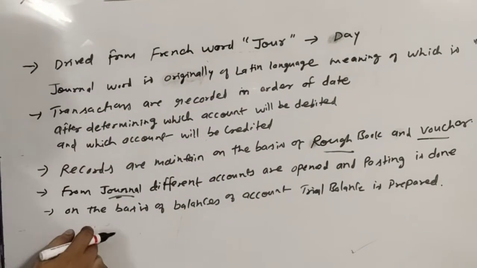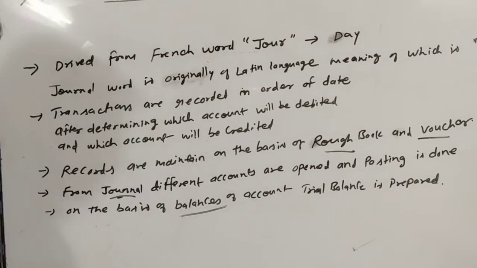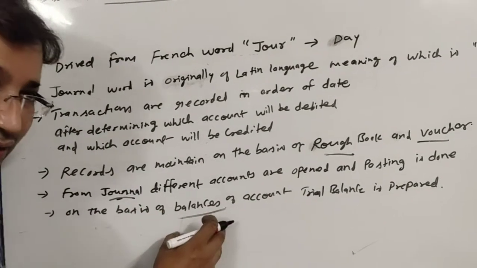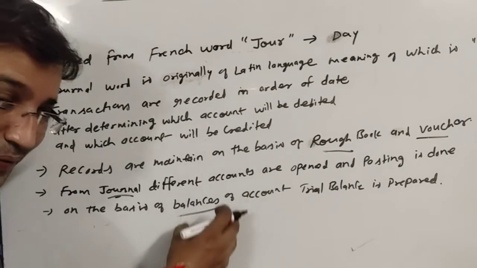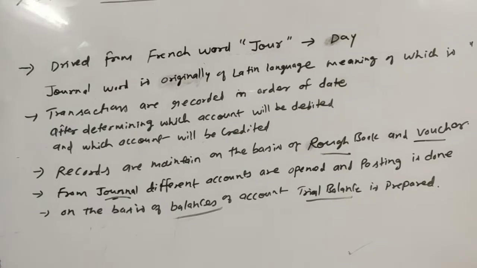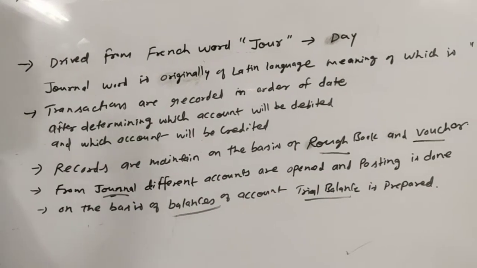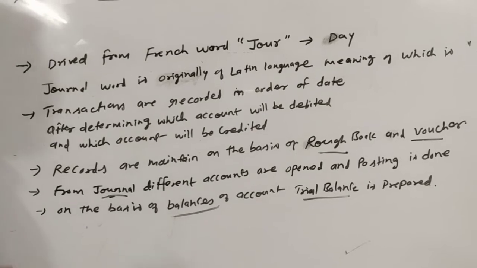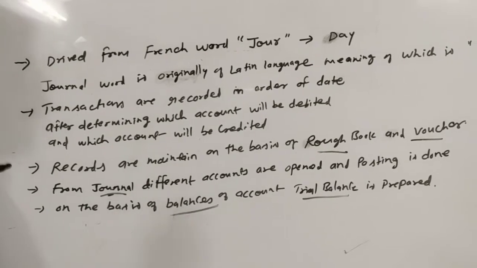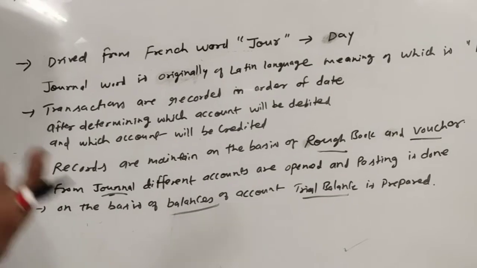What else? On the basis of ledger, we will find the balances of different accounts, and on the basis of different balances of accounts, trial balance will be prepared, and trial balance will help us prepare the final annual accounts, and final annual accounts will give us the true and fair profit and financial position.